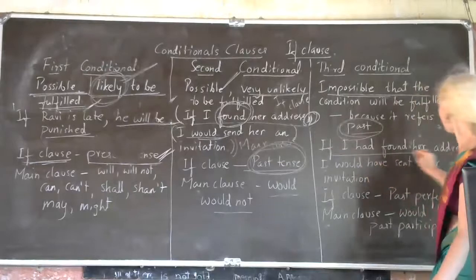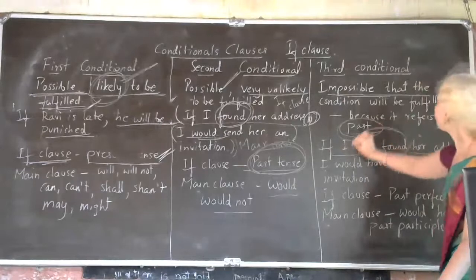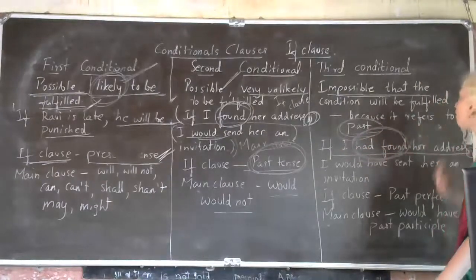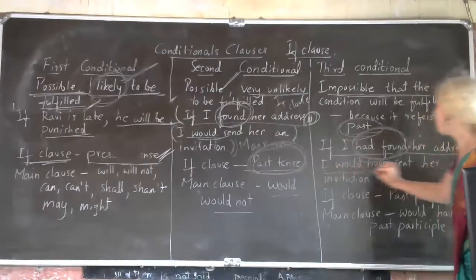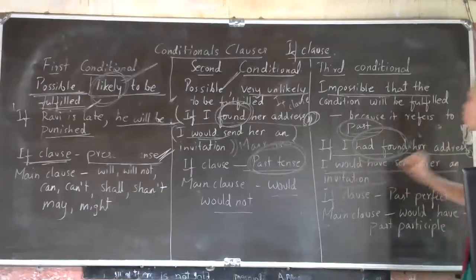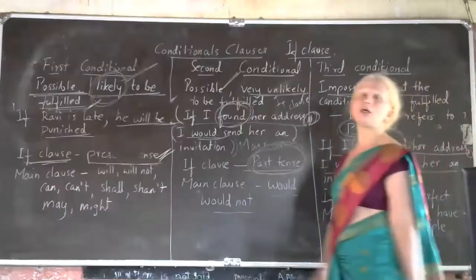See, if I had found her address, here you are using past perfect tense in the if clause. If I had found her address, I would have sent her an invitation. So now this event cannot take place at all. It is impossible.